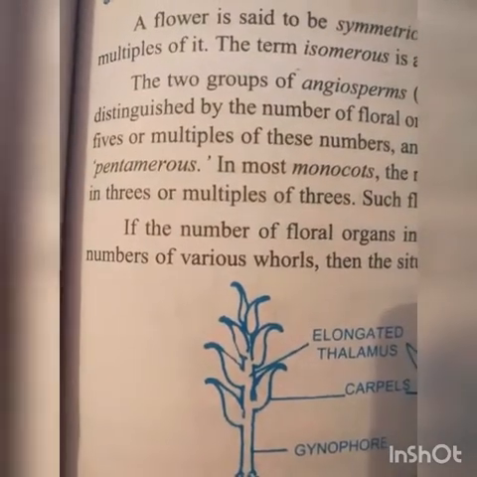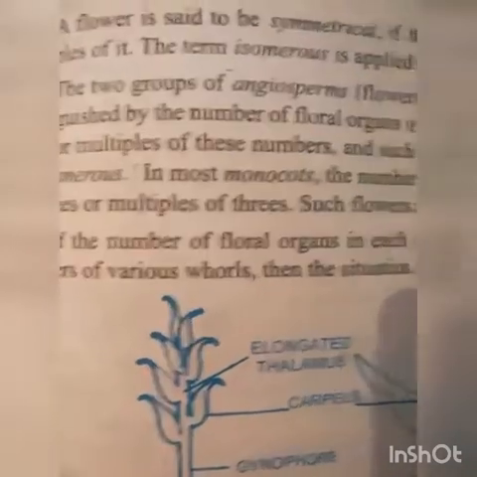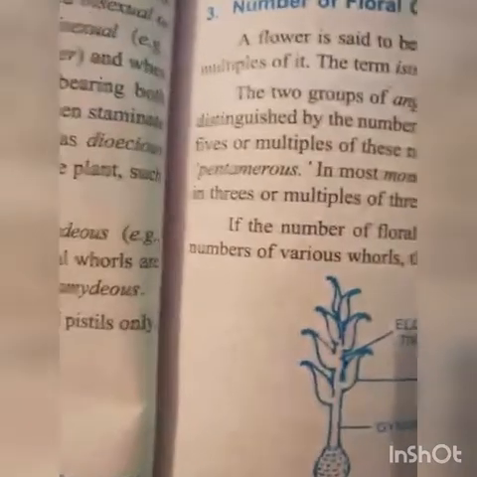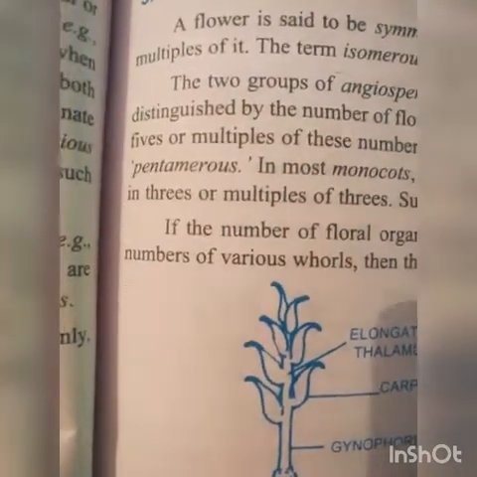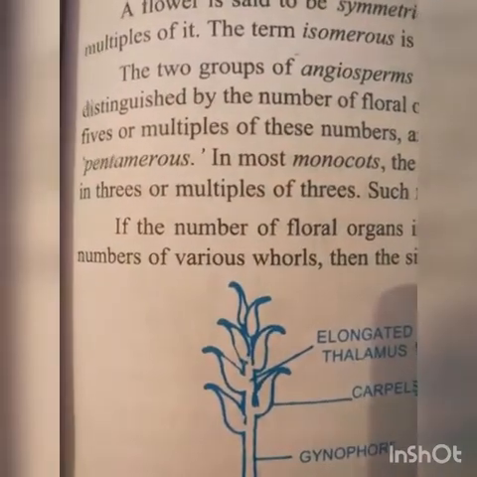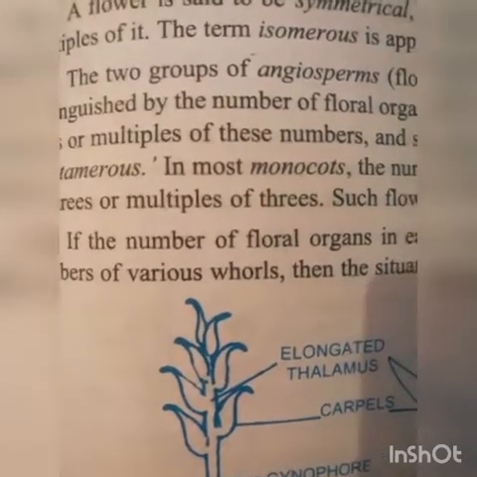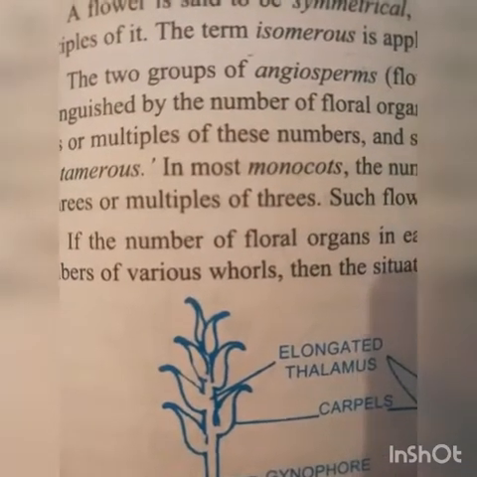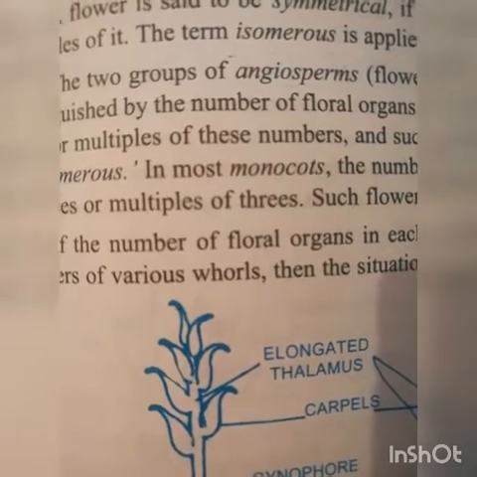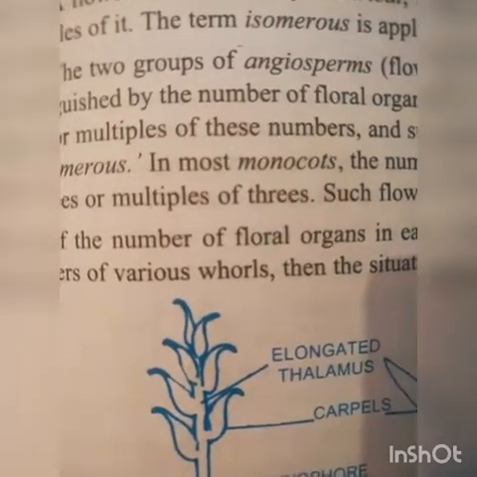Tetra means 4, penta means 5. These are examples of dicots. Tetra or pentamerous means 4 or 5 calyx, 4 or 5 corolla, 4 or 5 stamens.